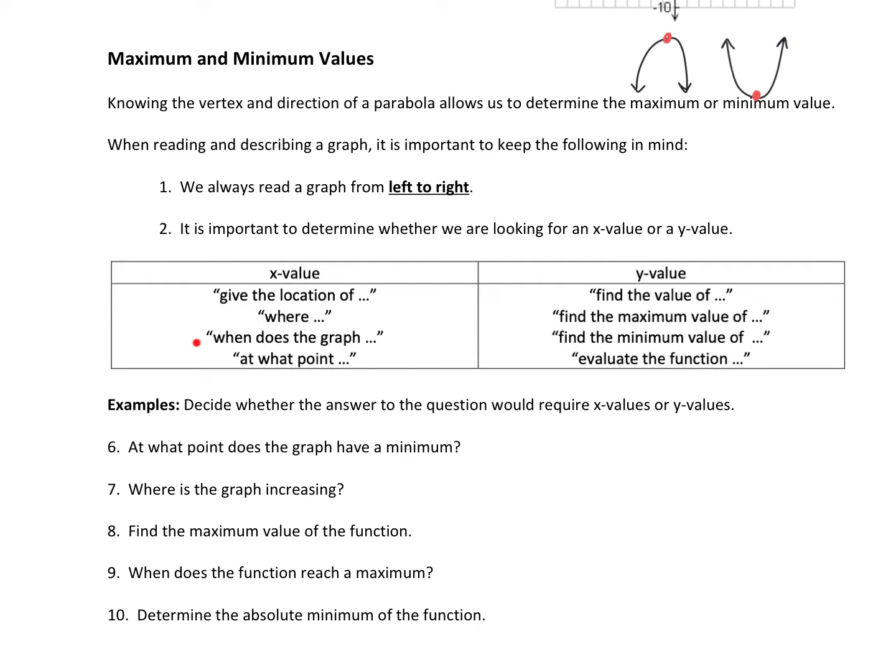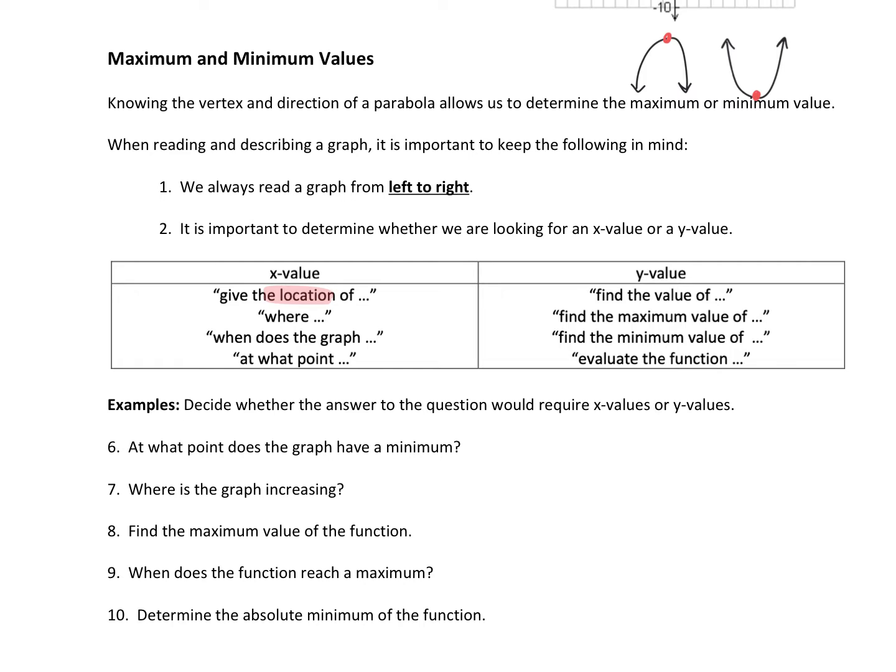So we're talking about an x value if I ask for a location. So give the location of where is the maximum or minimum, when does the graph have a maximum or minimum, at what point does the graph have a maximum or minimum. So the key thing here is, I'm going to just highlight this part, location or where it's at.